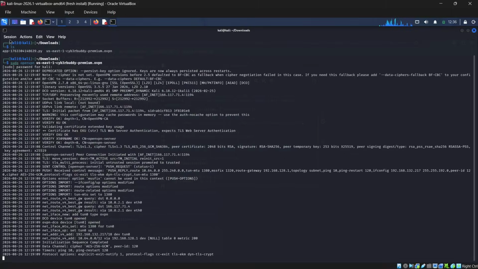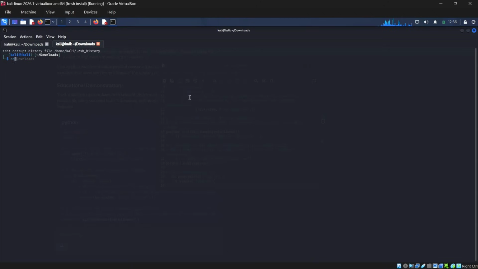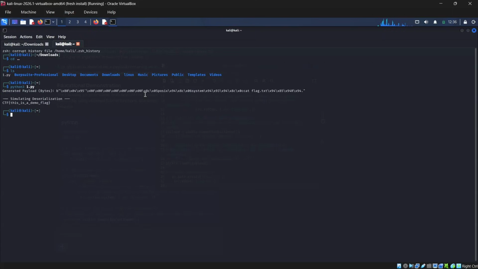Now I'm going to execute that file using python3 one.py. When I executed that, I get a generated payload, and this is the payload.